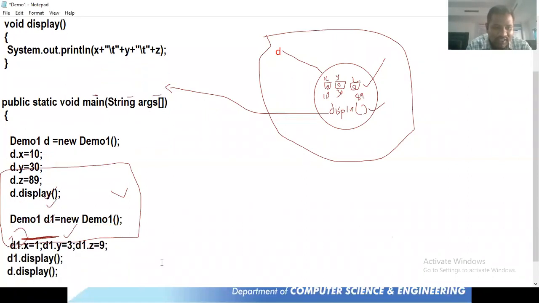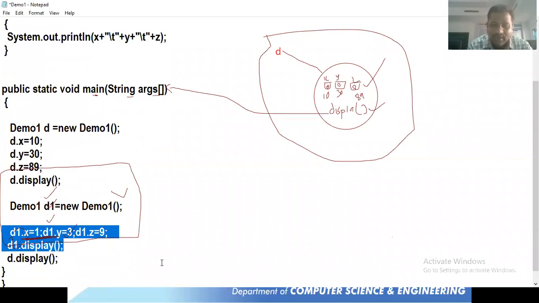Now let's go with another object. I'm going to create another object over here. If I create an object, then again a block is going to be created, and this block is referred to by something like d2. This d2 is referring to this object, and internally what does this d2 contain?